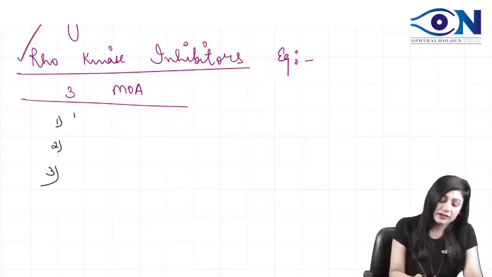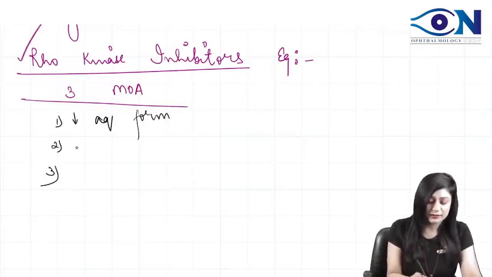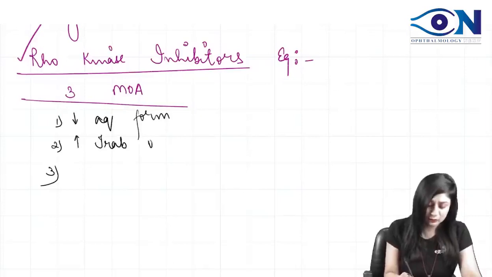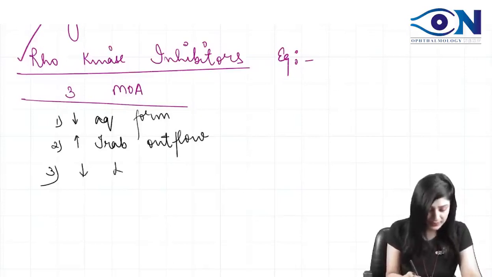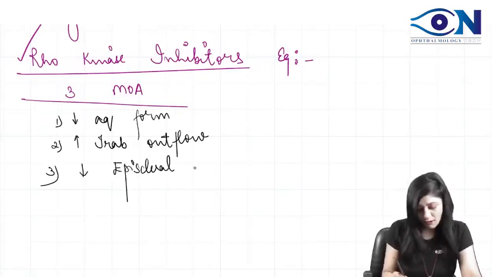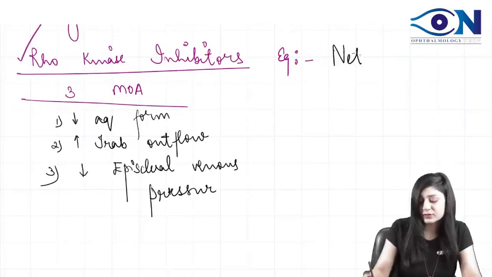They decrease the aqueous formation, increase the trabecular outflow, and decrease the episcleral venous pressure. Yes, very good. It is netarsudil.